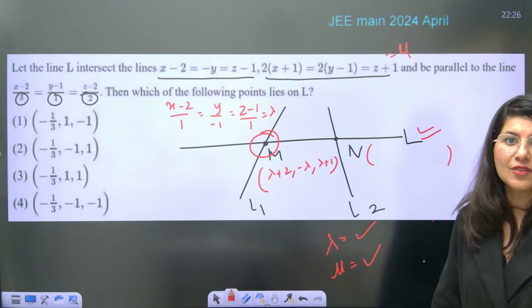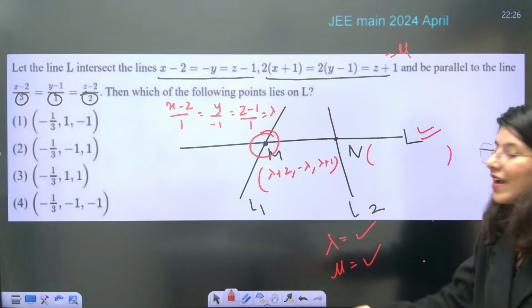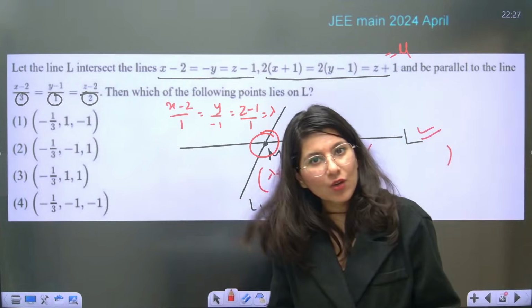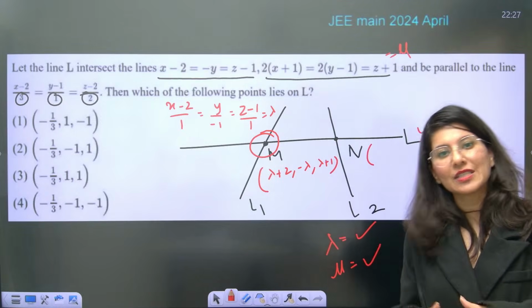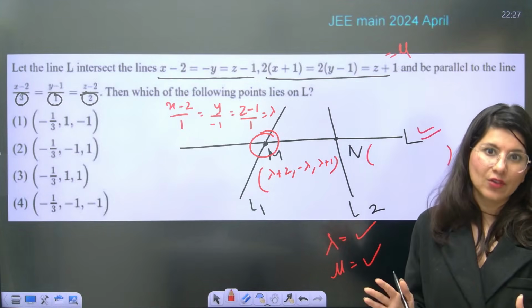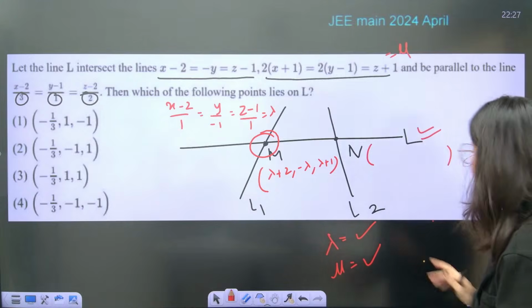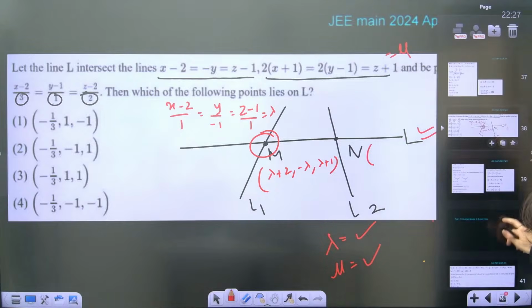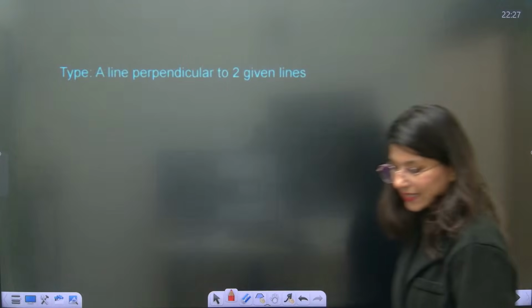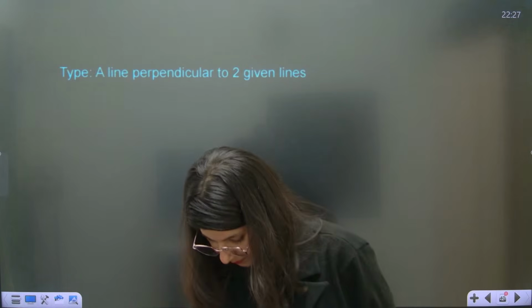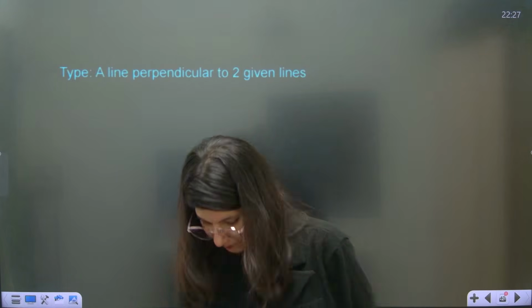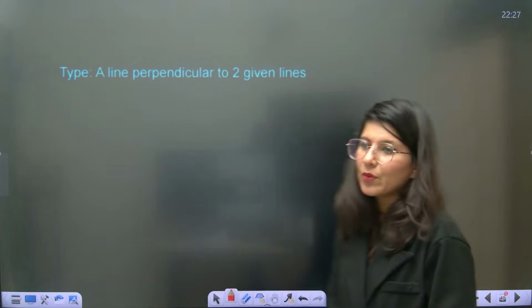You can write the equation of the line. Now you can just check whether option A is satisfying or not, option B is satisfying or not, option C is satisfying or not, option D is satisfying or not. That's it. That's how you do this question, okay? Alright. Now let me move on to the next type, guys. Okay, what is the next type?